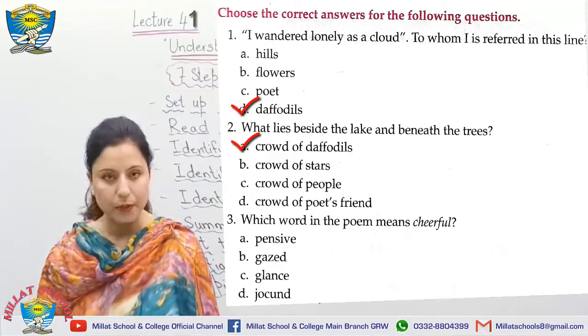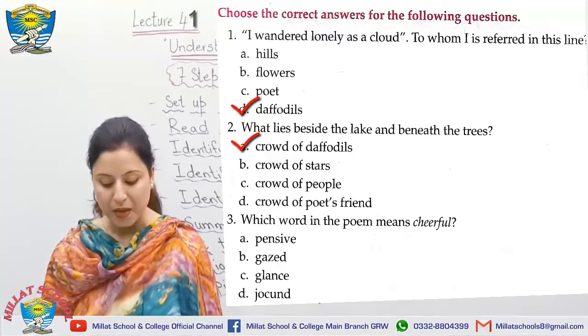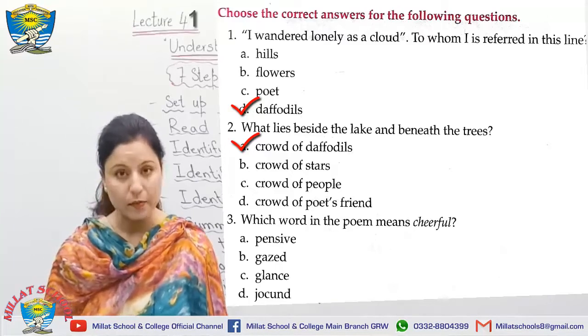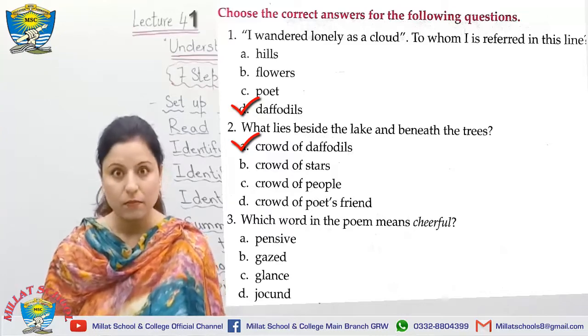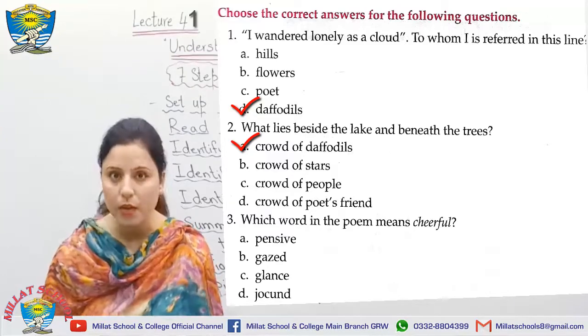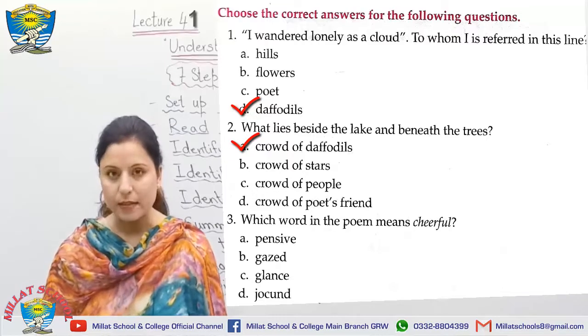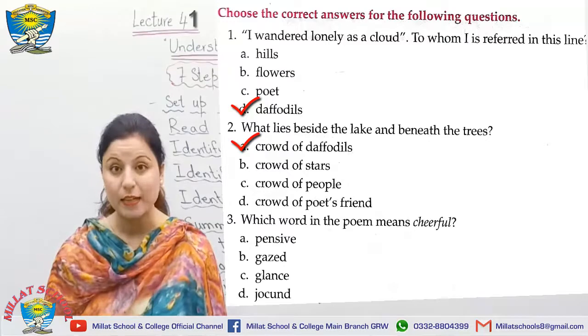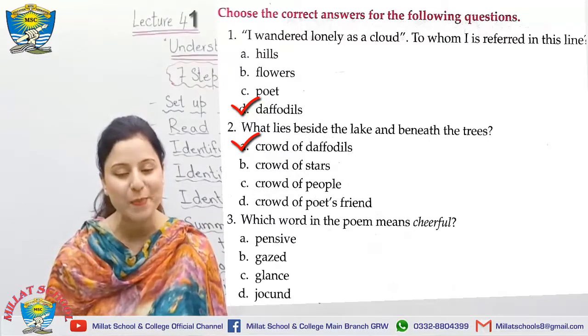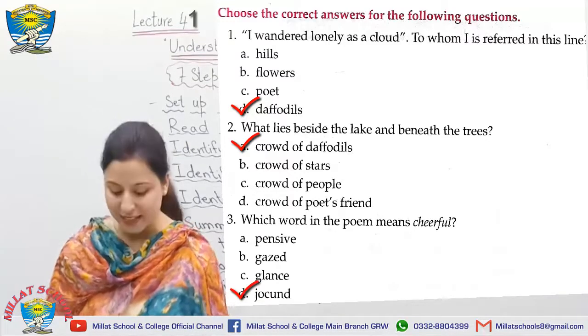Let's move to the number 3 question. Which word in the poem means cheerful? Pensive? No, pensive means sad. Gazed? No, gazed means to stare at something. Glance means just a look. No. And option D, that is jocund. Jocund means happy. Exactly, that's the right answer.